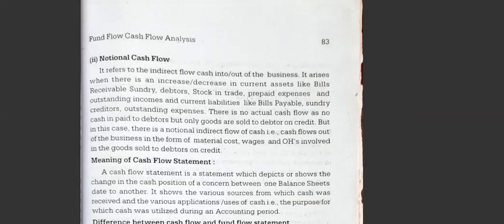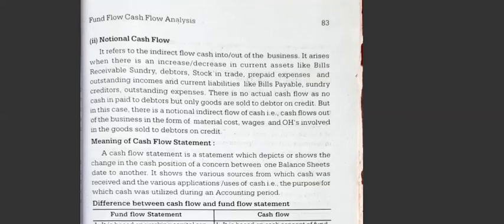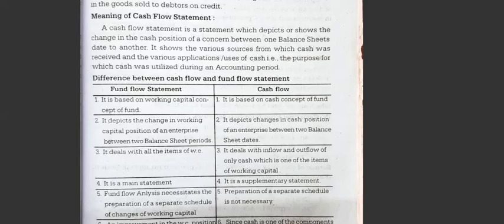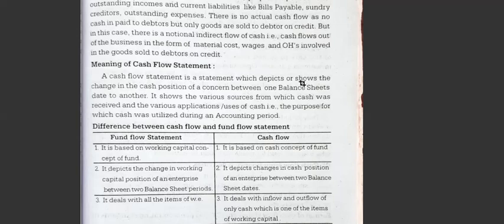That is called a notional cash flow. Okay, let us see the next, the meaning of cash flow statement. A cash flow statement is a statement which depicts or shows the changes in the cash position of the concern between one balance sheet date to another. It shows the various sources from which cash was received and the various applications and uses of cash, the purpose for which it is utilized during the accounting period.